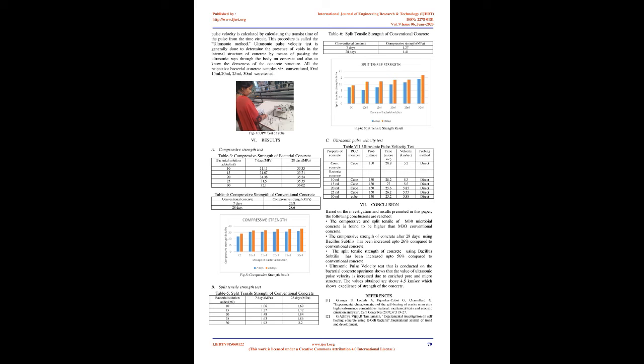B. Split tensile strength test. Splitting tensile strength is done to evaluate tensile strength of the respective grade of concrete. For split tensile test, cylinder specimen of size having height of 100 mm and diameter of 150 mm is casted as per the mix design and cured for 28 days. After the curing process it is dried for 24 hrs and tested.